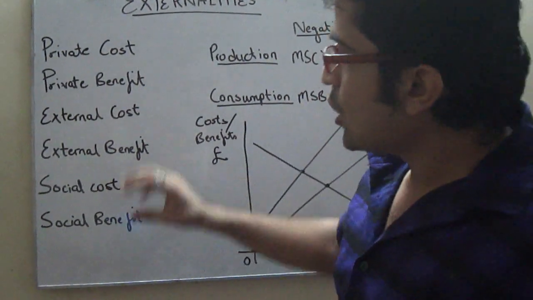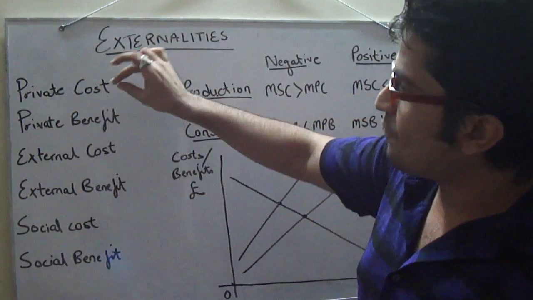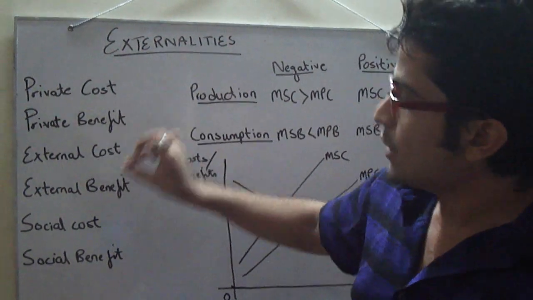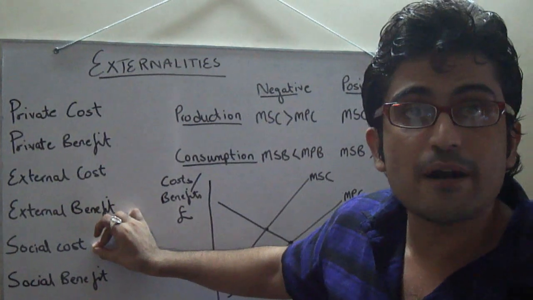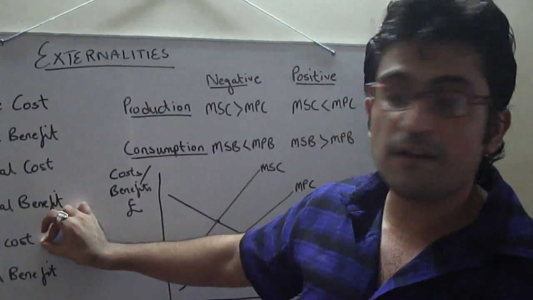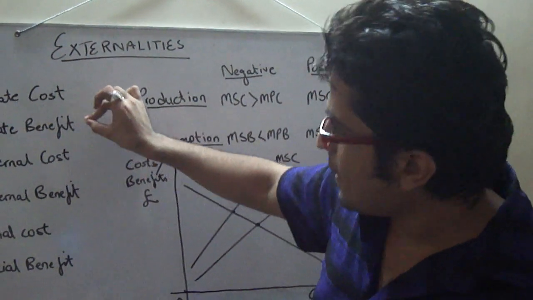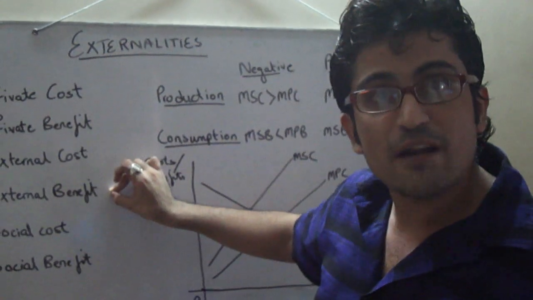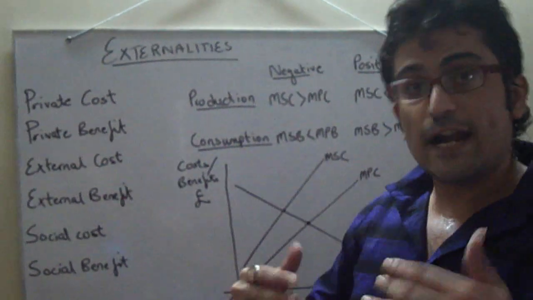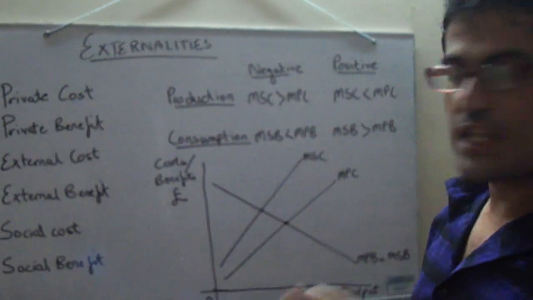Now what is social cost? Social cost is the sum of private cost and external cost, the total cost that the society bears from an economic activity. And what is social benefit? Social benefit is the sum of private benefit and external benefit. That is the total benefit the society receives.